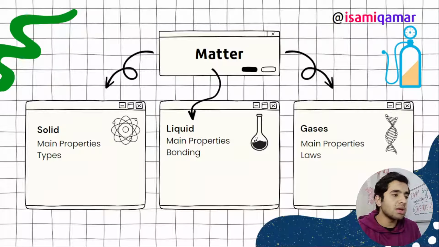Hydrogen bonding happens when hydrogen is between FON, the most electronegative elements. And then we have gases. Gases are very important. In gases we have to cover main properties, and the best explanation of gas properties was given by kinetic molecular theory, so we need to cover that.